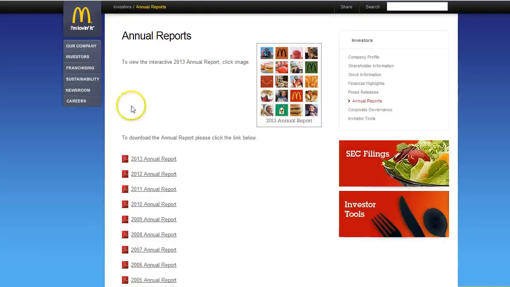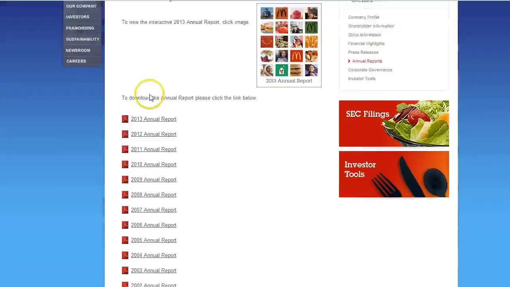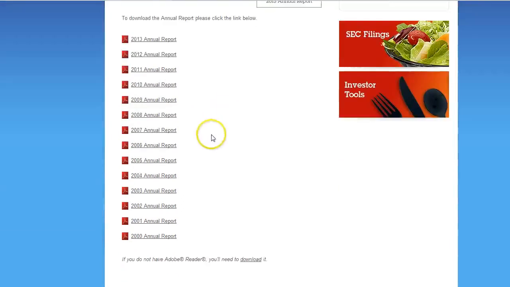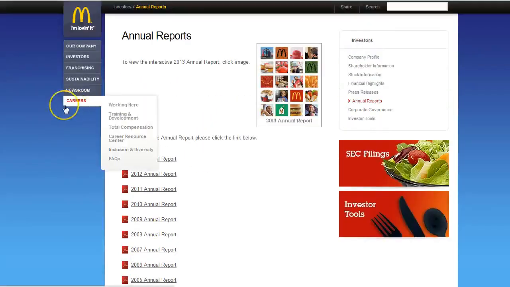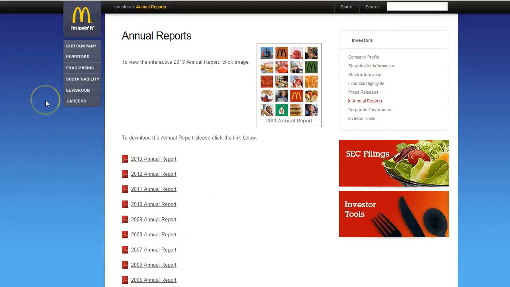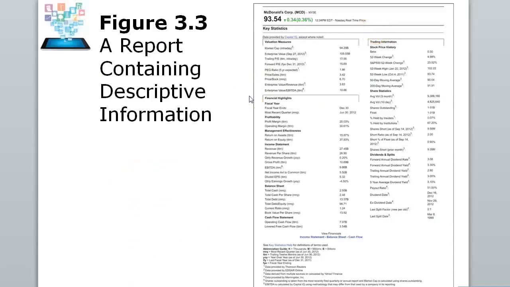So any company page of a public company, they'll be able to get, and you can go back to the 2000 annual report for McDonald's or any company you want to look up. There's also plenty of other websites that will sort of group together annual reports, and plenty of tools to get this descriptive information on companies.